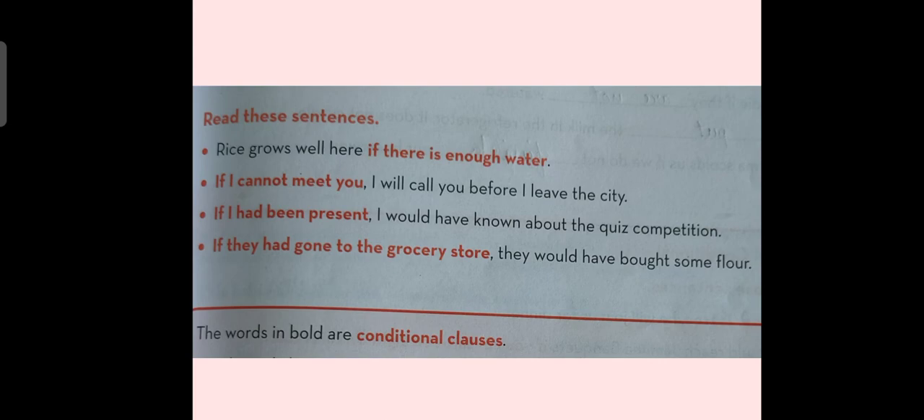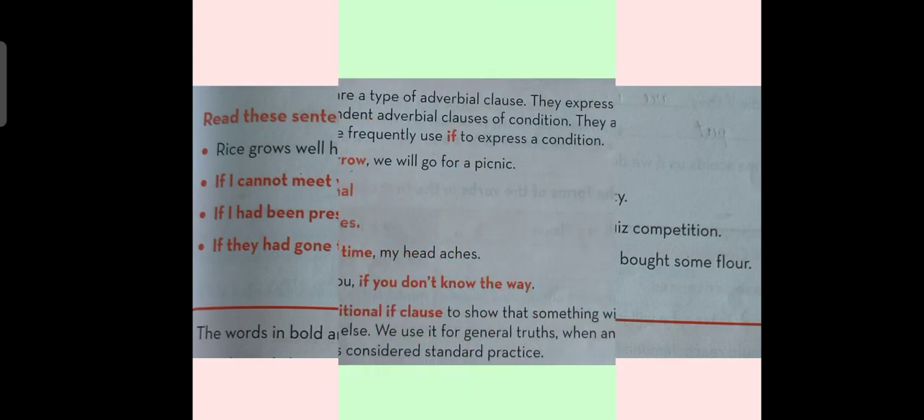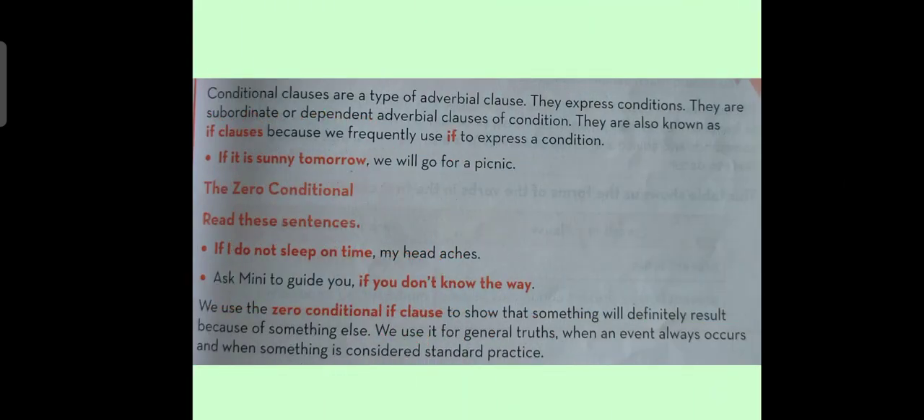Dear students, as you can see, in these sentences some part of the sentence is given in bold color. These parts are conditional clauses. They are showing a type of condition on which the other thing would happen. Conditional clauses are a type of adverbial clause. They express condition. They are subordinate or dependent adverbial clauses of condition.